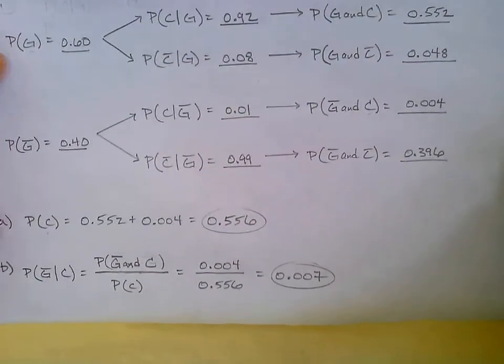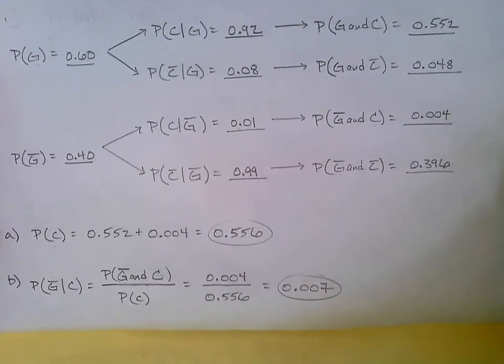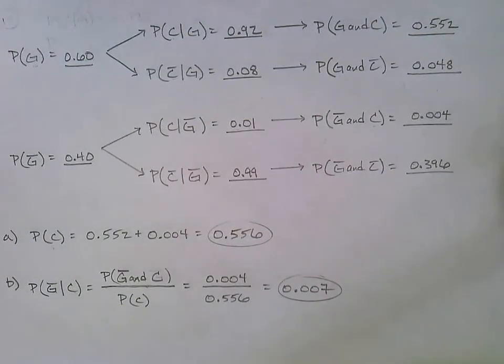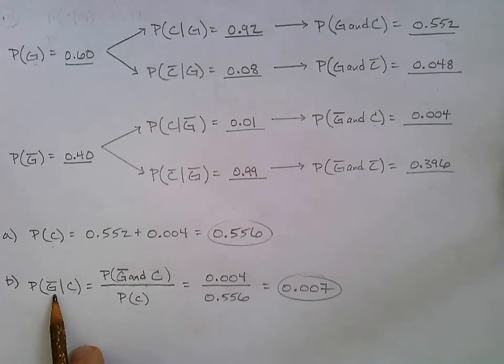So you see all of my work here, but let's go through it. Here's what they're asking. Given that they're convicted, so given convicted, the probability that they were innocent, and innocent means not guilty. Right? So the probability that they are not guilty given that they are convicted.